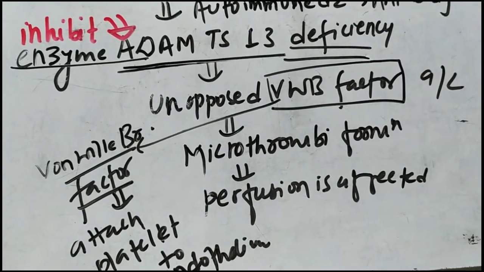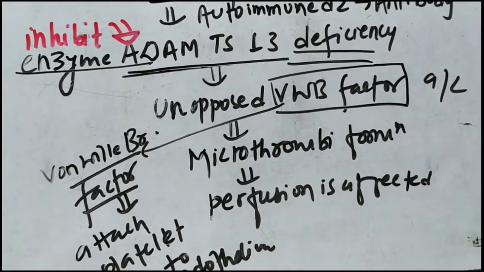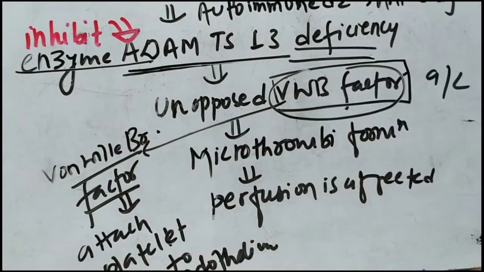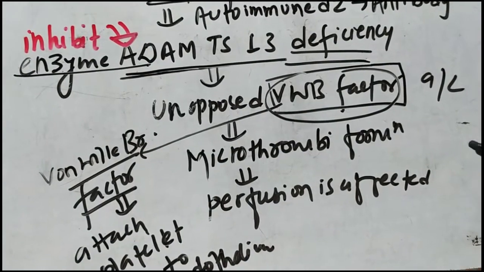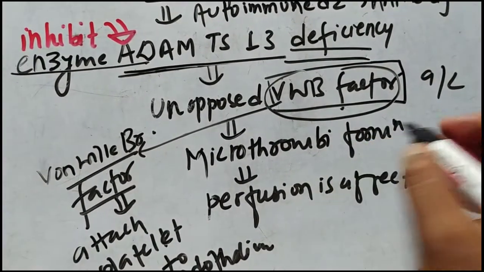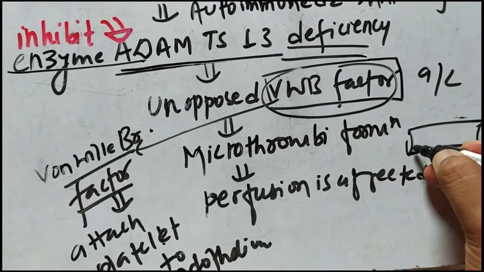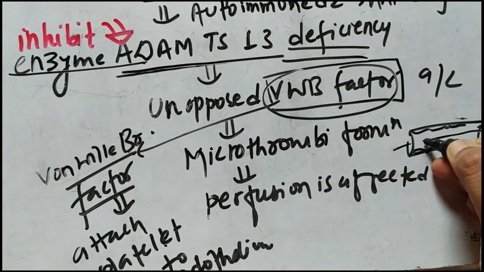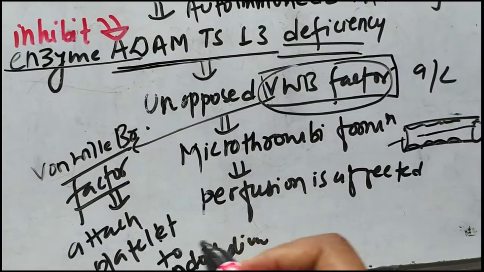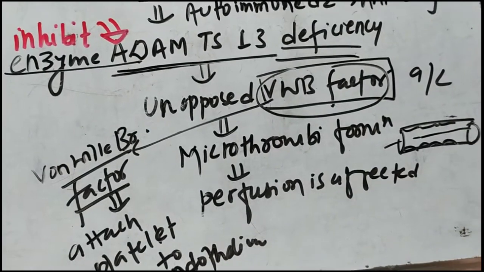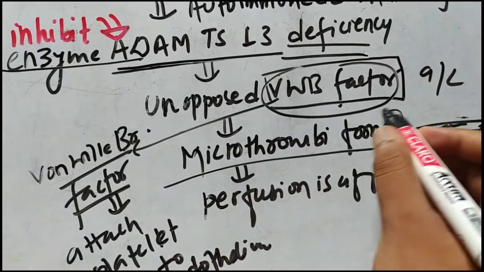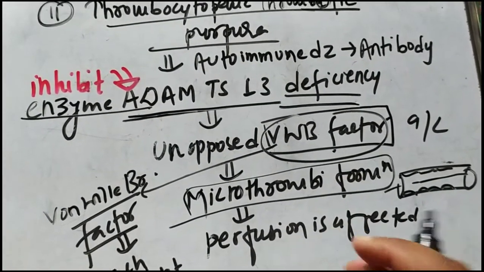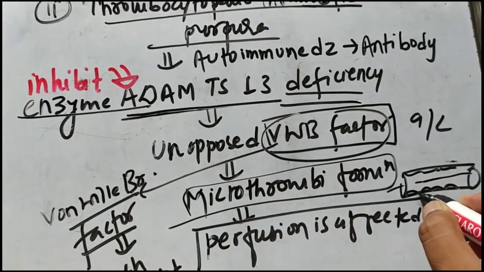When this factor is unopposedly activated, the number of circulating activated von Willebrand factor molecules increases in the circulation. That's why in the blood vessels multiple von Willebrand factor molecules are circulating, and they lead to adhesion of platelets to the areas where the endothelium is damaged, and ultimately there is microthrombi formation in multiple areas. If the same situation occurs in the renal vessels of the kidney, then renal perfusion is also affected.